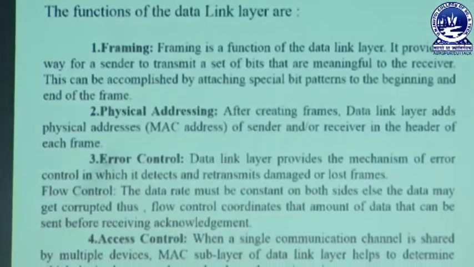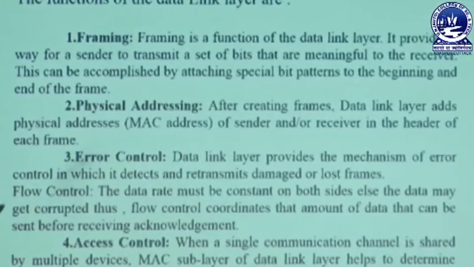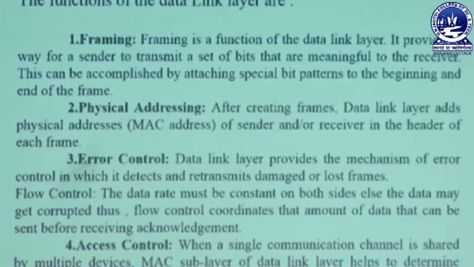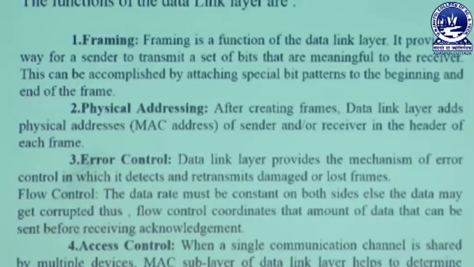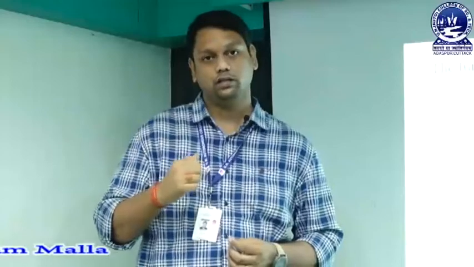That means where the data will be stored, how the data will be stored, and in what way data will be accessed, each and everything comes under physical addressing. It will connect with the physical layer to collect the data from the memory card. Suppose I am sending a photo. The image is stored in the physical layer in the memory card. The physical layer is responsible for storing it, but while sending, data link layer will collect the image from the physical layer and send it for transmission. So this is called physical addressing.